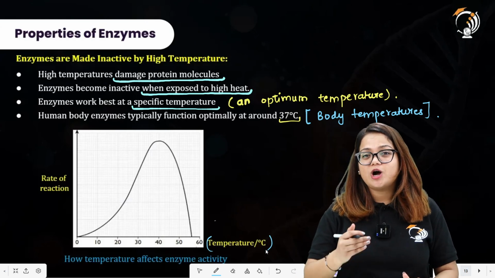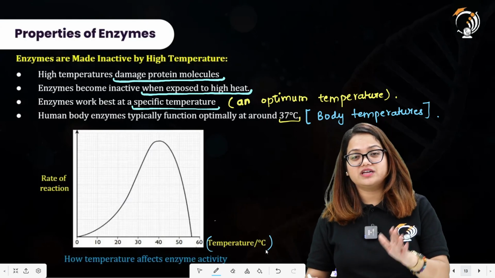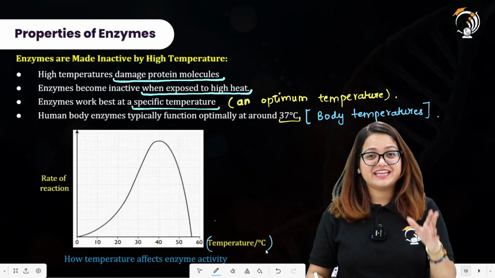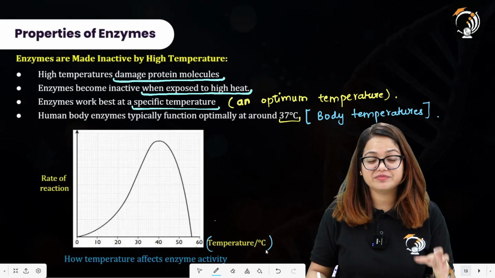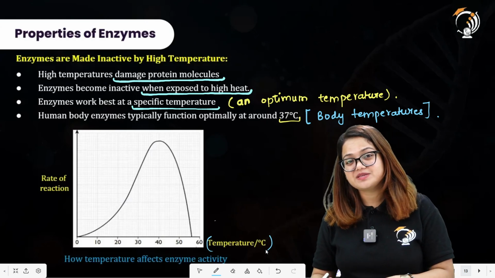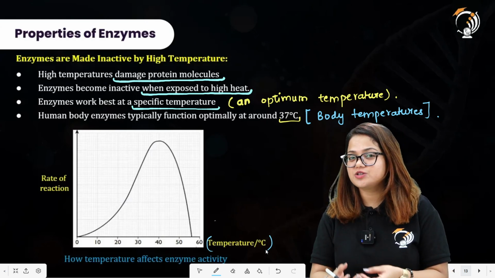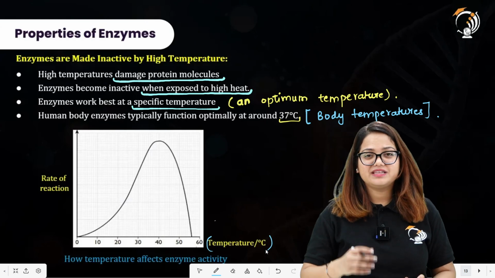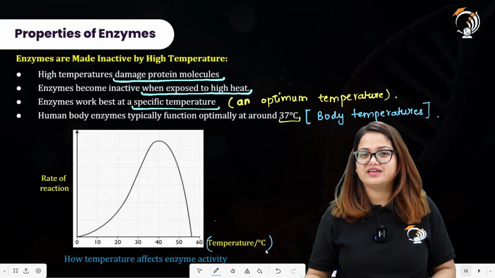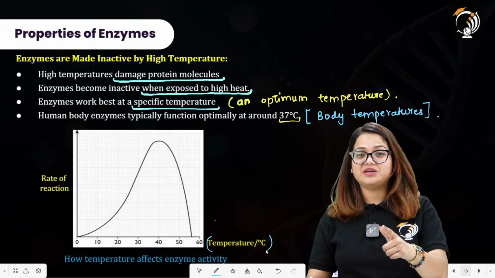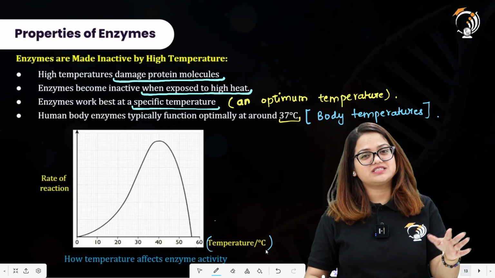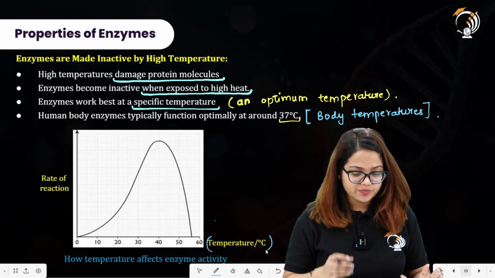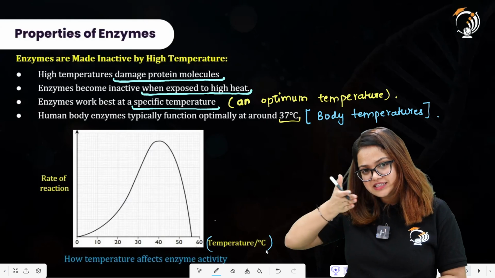Because after the optimum temperature, if we increase the temperature, there is denaturation. We will study it in the next slide. All right, there is damaging of the proteins. The proteins have become inactive. Considering that the enzymes have also become inactive, the reaction will not occur. Not all of the enzymes suddenly stop their reaction. Some are still active, but the rate of reaction is dropping gradually. All right, if we further increase the temperature, at high temperatures the enzyme will be completely denatured, the enzyme will be completely damaged.